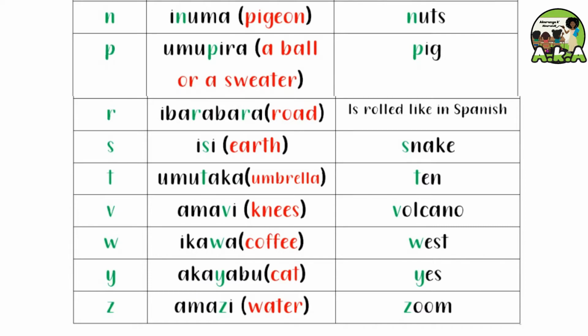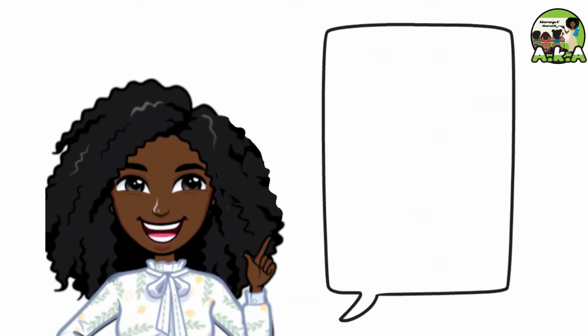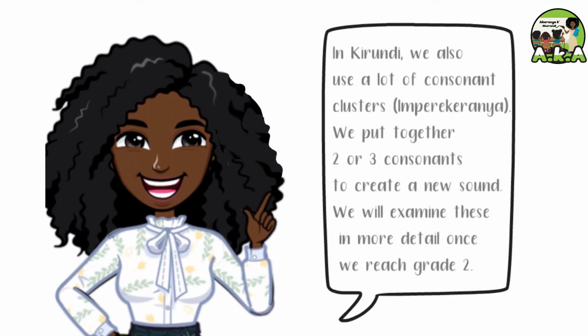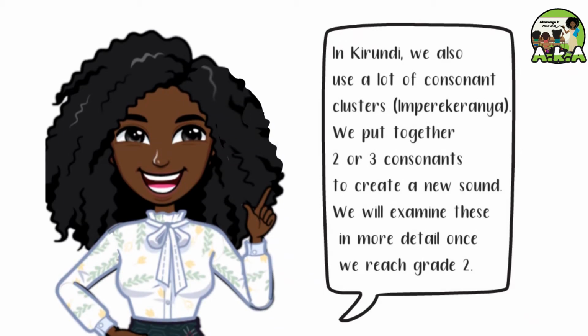We, ikawa, west. Ye, akayabo, yes. Ze, amazi, zoom. In Kirundi, we also use a lot of consonant clusters, imperekeranya.